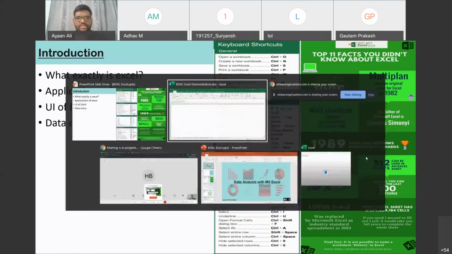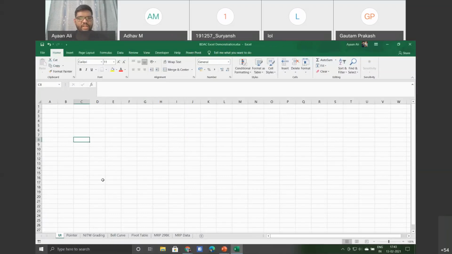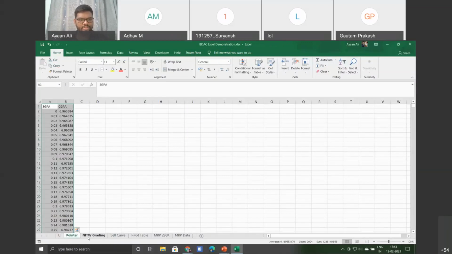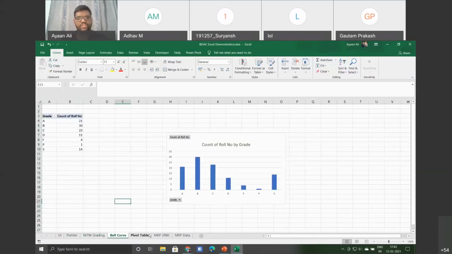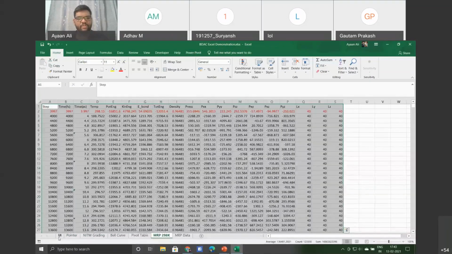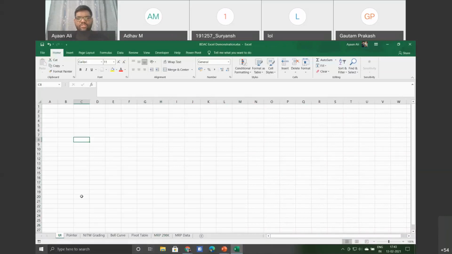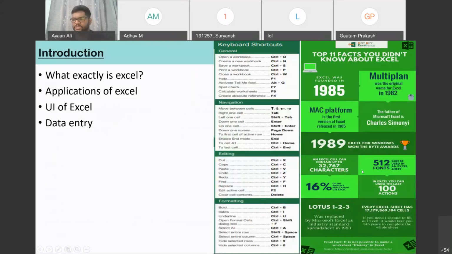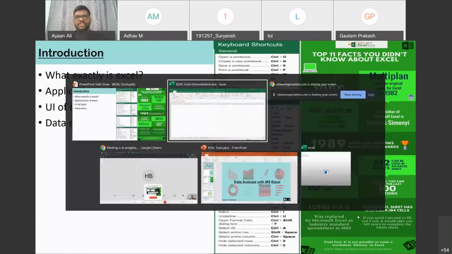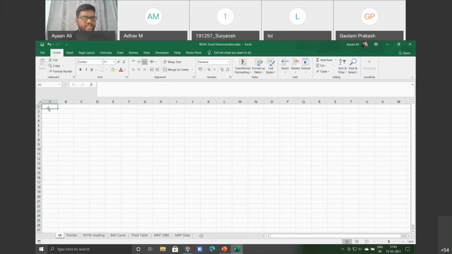So this is a typical Excel sheet. If you notice here, there are various sheets. The collection of all these sheets is called an Excel workbook, and a particular sheet is called an Excel sheet. Every Excel sheet has this much amount of cells. I'll just tell you what cells are. All these rectangles are called cells.